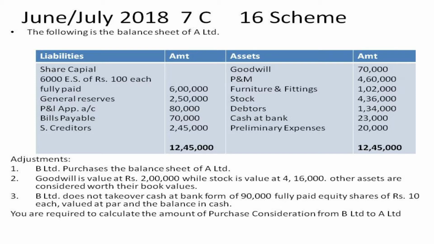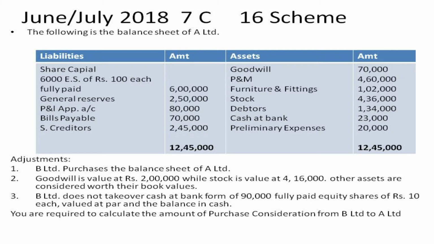Already I told you, in the net asset method we consider the incorporation of assets from this company to that company, and here we have to observe some points. Agreed value means the amount at which particular assets or liabilities will be considered. Apart from share capital, general reserve and P&L account, others like current liabilities will be considered here.